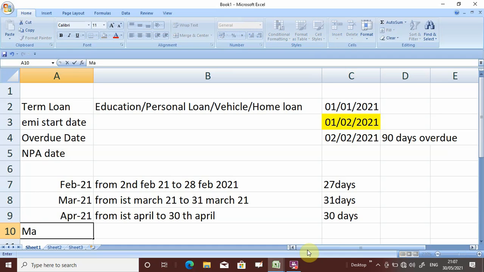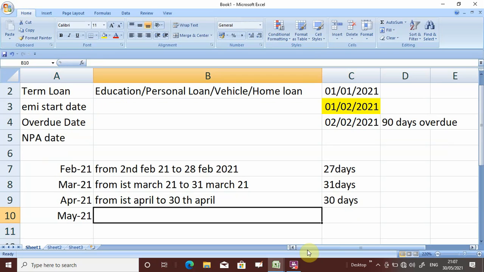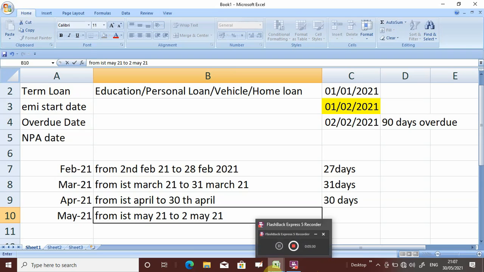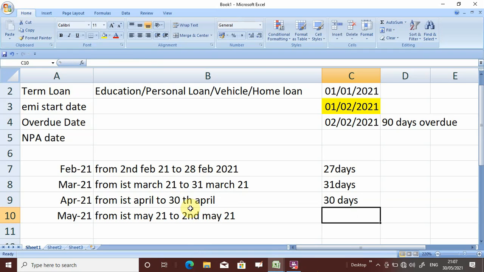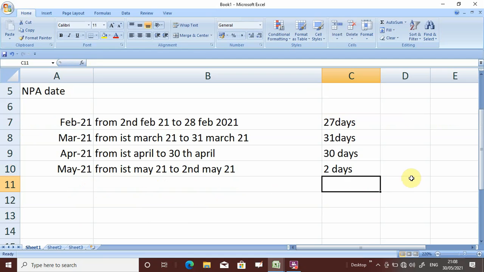Now in May 21, you will be having from 1st May 21 to 2nd May 21. Here again we are having 2 days. We are calculating total 90 days. So you see, total number of days is 90 days.